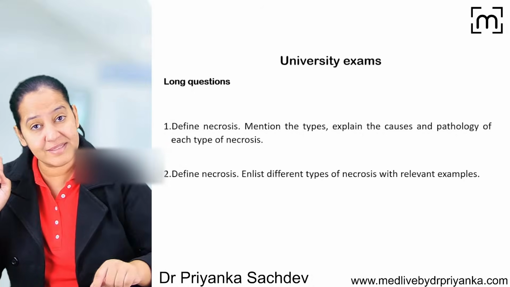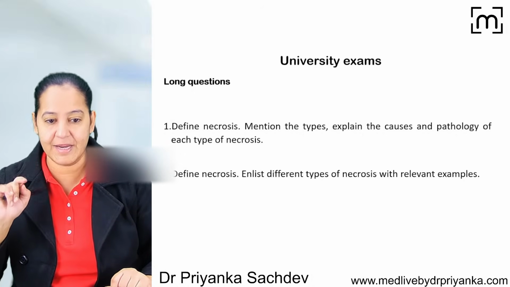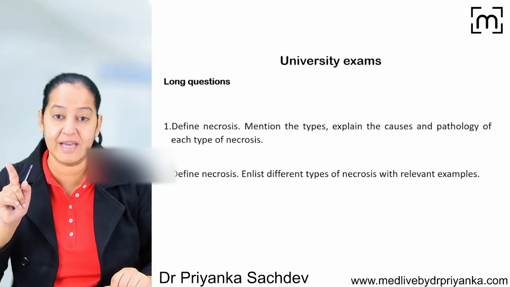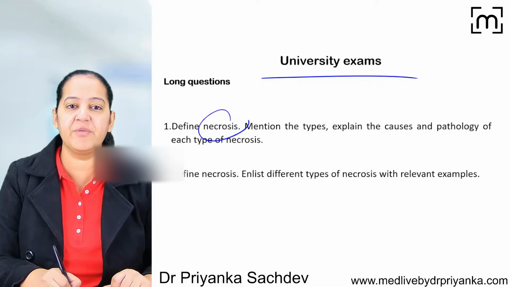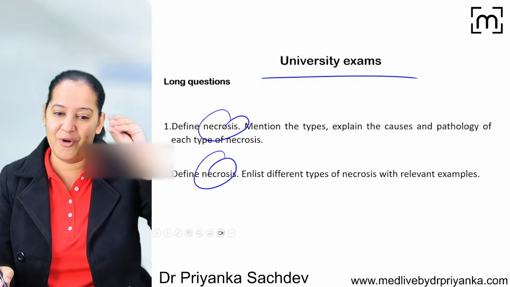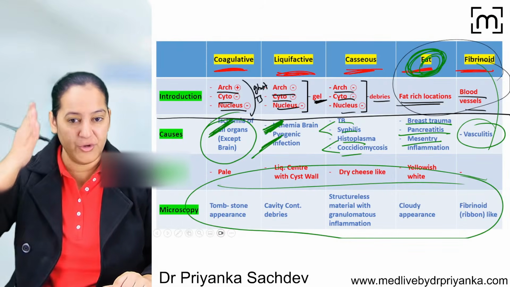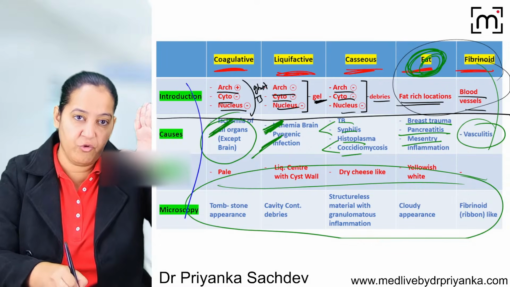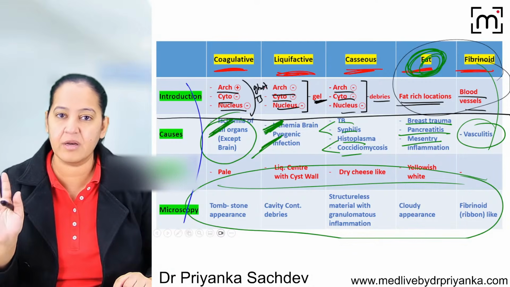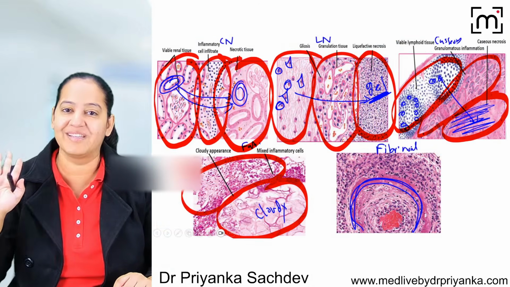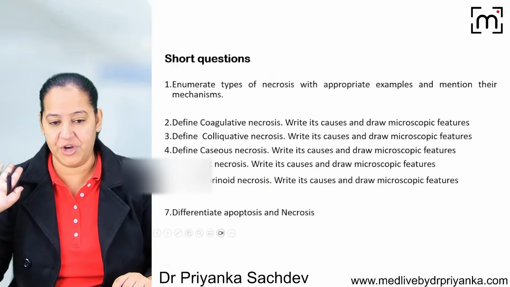So if you belong to a second prof university exam, second prof student, and you're going to write your university exam, necrosis is going to be a big question very frequently. Very frequently you get necrosis and you are asked to describe all 5 necrosis. So if you are asked, I want you to write the detail of all these 4 points in each of them. You will get full marks. If it is a 10-mark question, you will get at least 9 if you write all these. Okay, so these are the short questions.